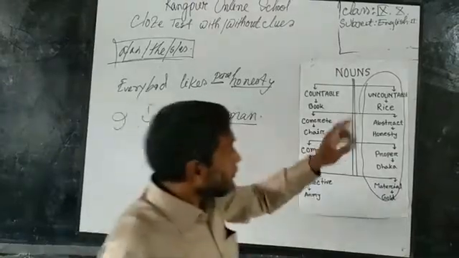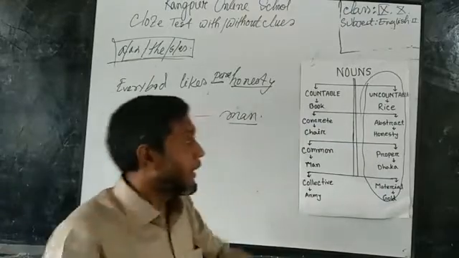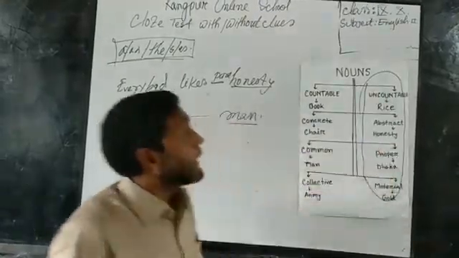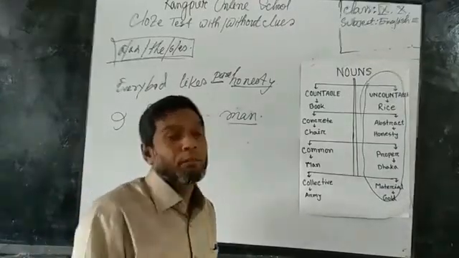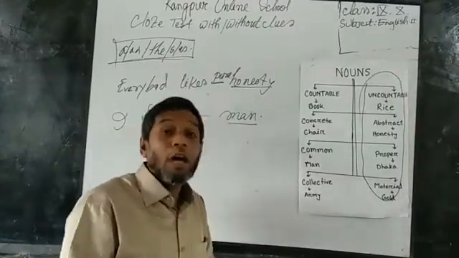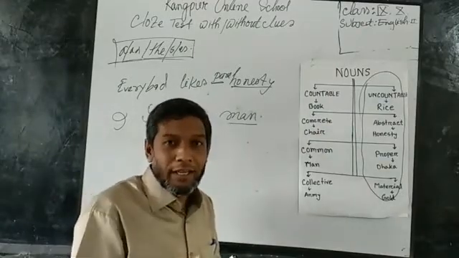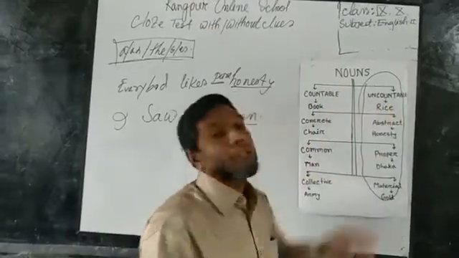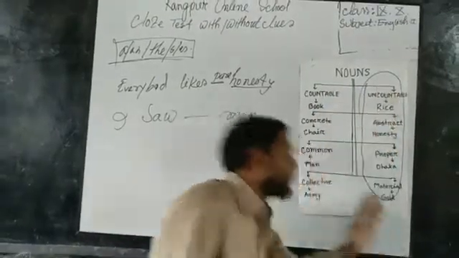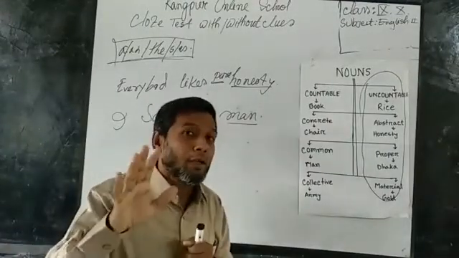Sometimes, there is one exceptional rule that you must remember: if these four nouns are modified by an adjective before them, or if they become specific in a sentence in any way, then you must use a or the before these four types of nouns. So dear students, I hope you can understand my words.